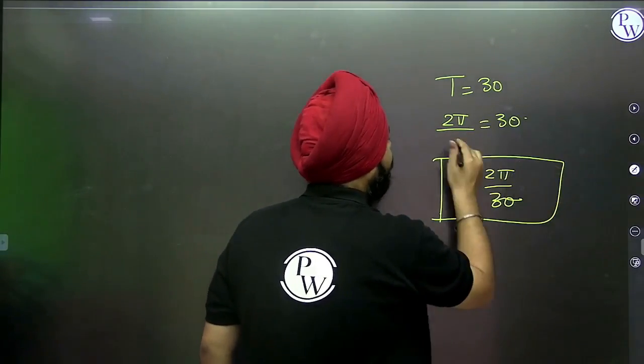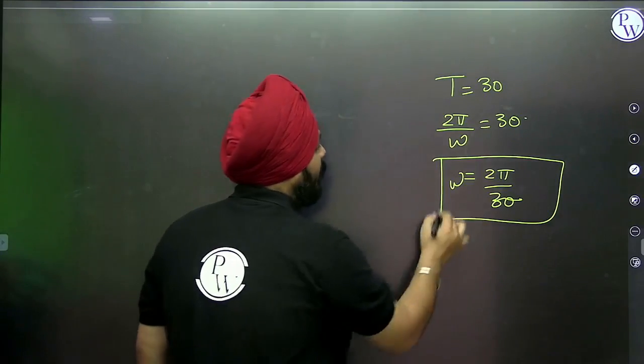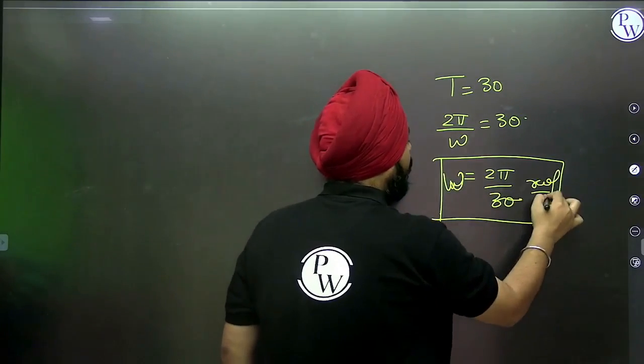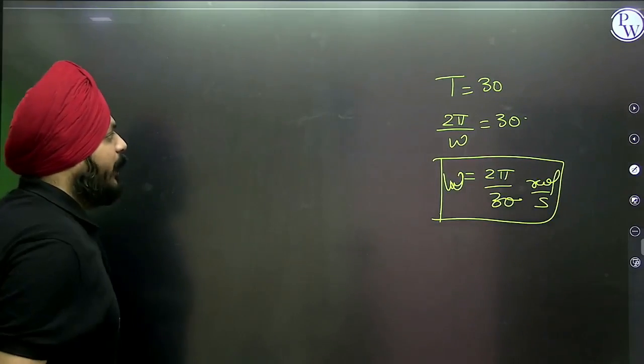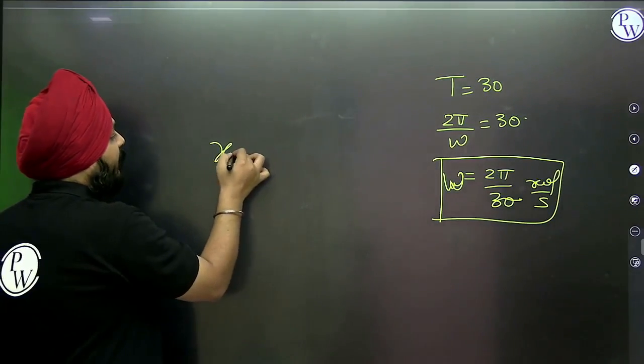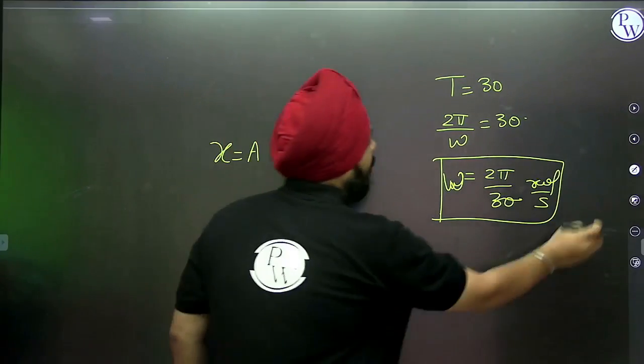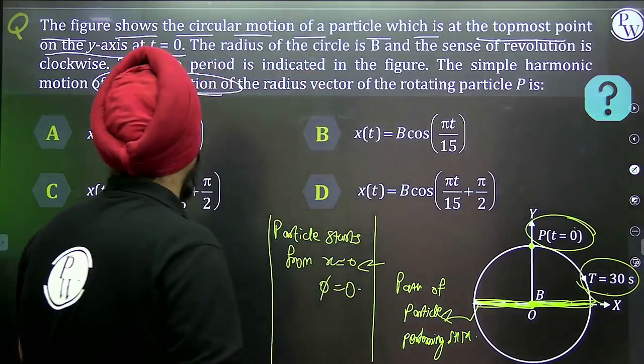2 pi by omega, right? So this will be the angular velocity of the rotating vector phasor. Now, if I want to represent this equation, then x is equal to a, right? You can see this, right?